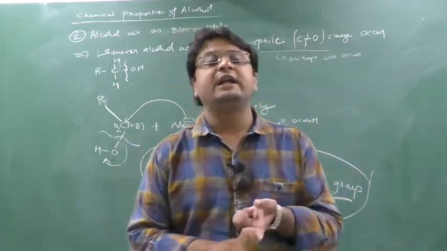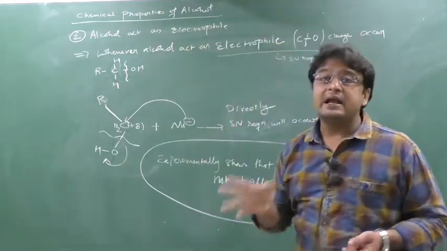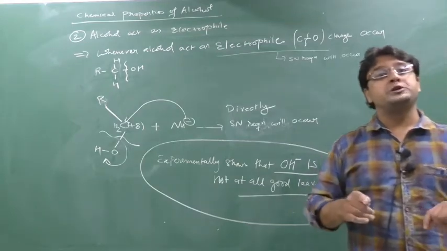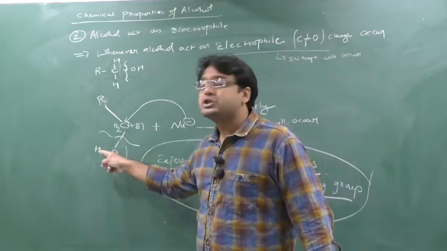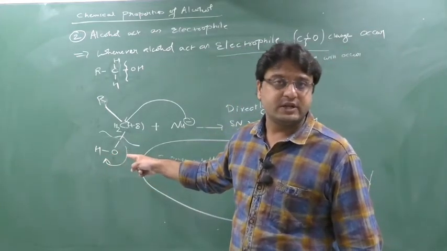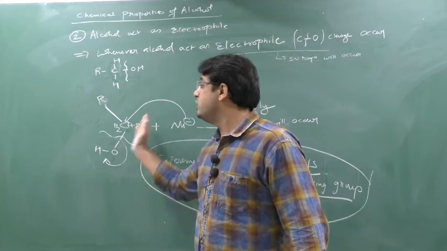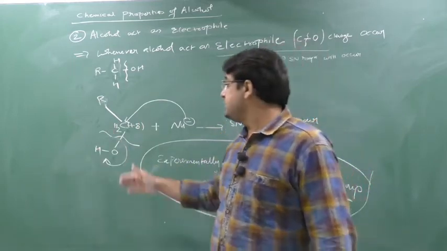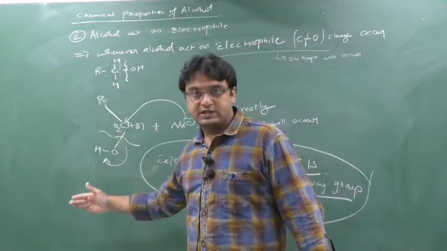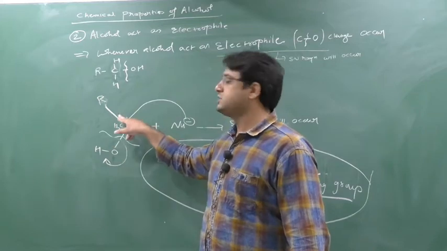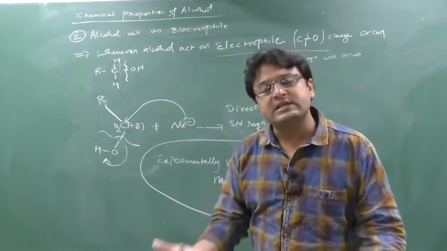That's why we are saying that in the SN reaction, when the alcohol acts as an electrophile, a direct SN reaction is not possible. First, we have to do the protonation. Why? Because this OH is not at all a good leaving group. Experiments show this. So first we are making this OH leave the position, by doing the protonation. When we do the protonation, this OH will be released. When this OH is released, there will be an empty space on this carbon, and whenever there is an empty space on this carbon, the nucleophile can attack easily, so the SN reaction will occur.